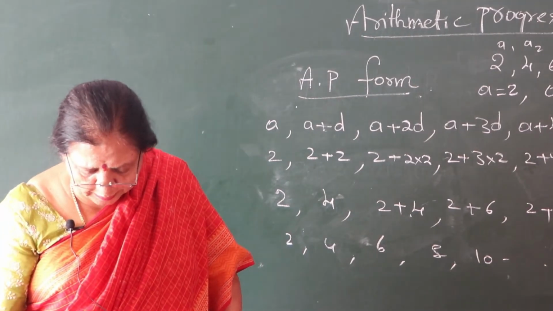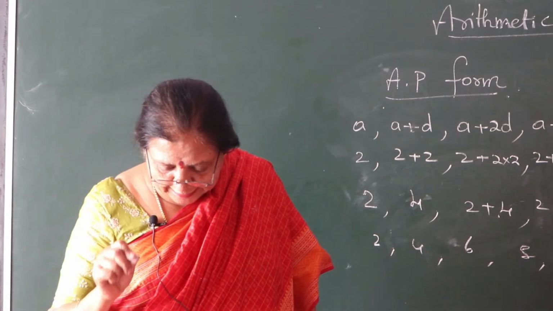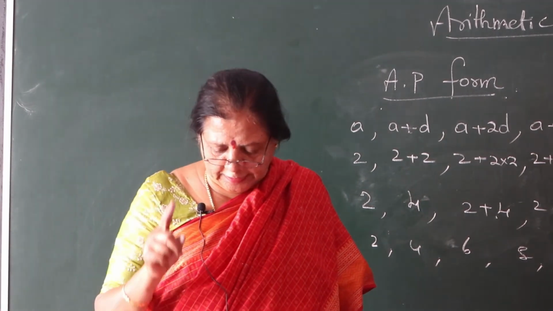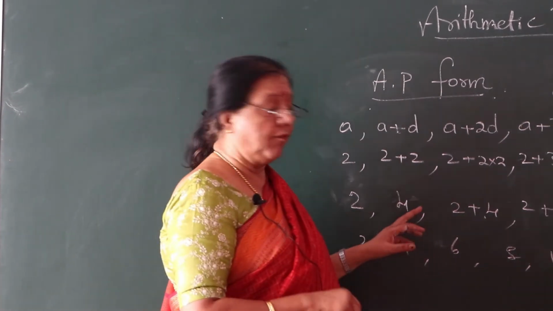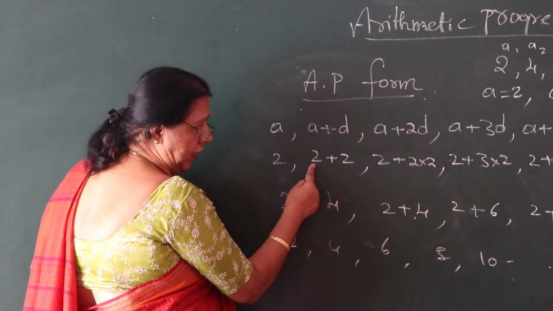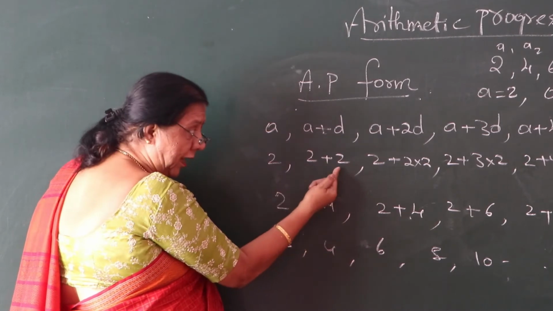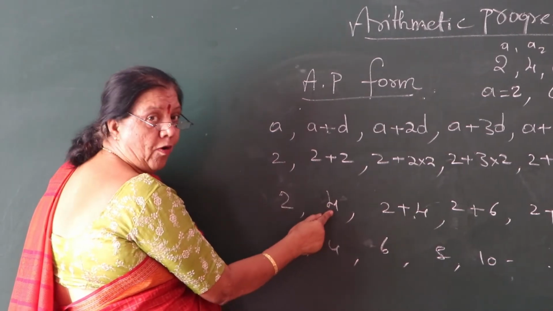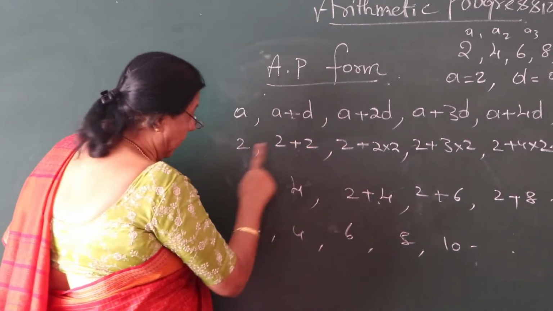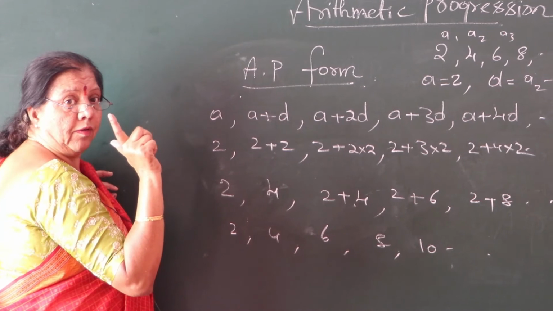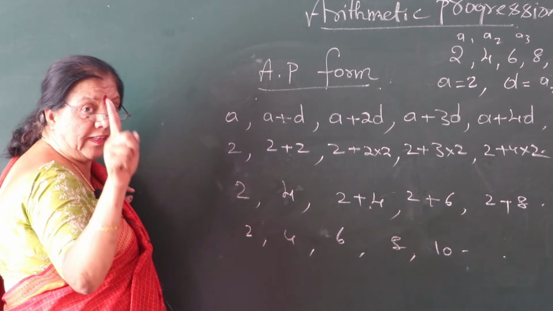So what is arithmetic progression? See, listen to me. An arithmetic progression is a list of numbers in which each term is obtained by adding a fixed number. See here, 2 is there. Which is the fixed number? 2. You added 2 to get 4. But the first term we are not adding. Second term onwards we are adding the fixed number.